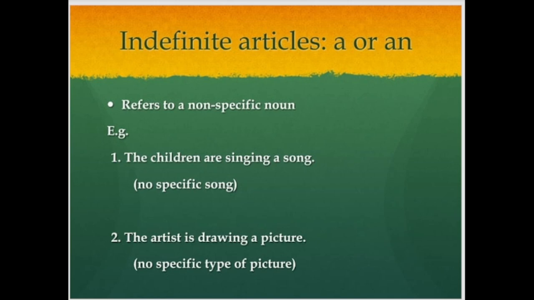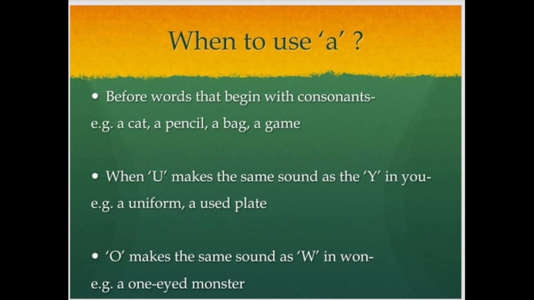A song. Not specifically; we don't know about the song. That can be a national song, a classical song, or any other romantic song. No specific song. Second example: the artist is drawing a picture. A picture. We don't know which kind of picture. So it is not specified.